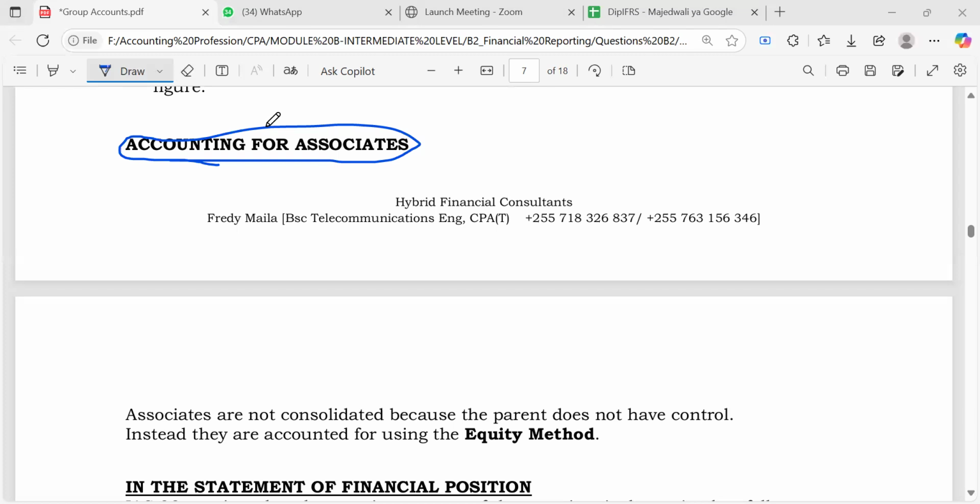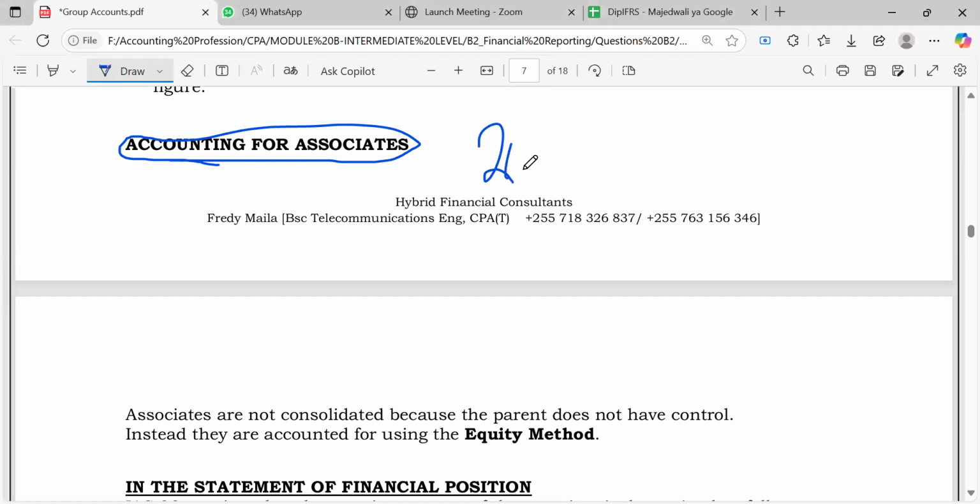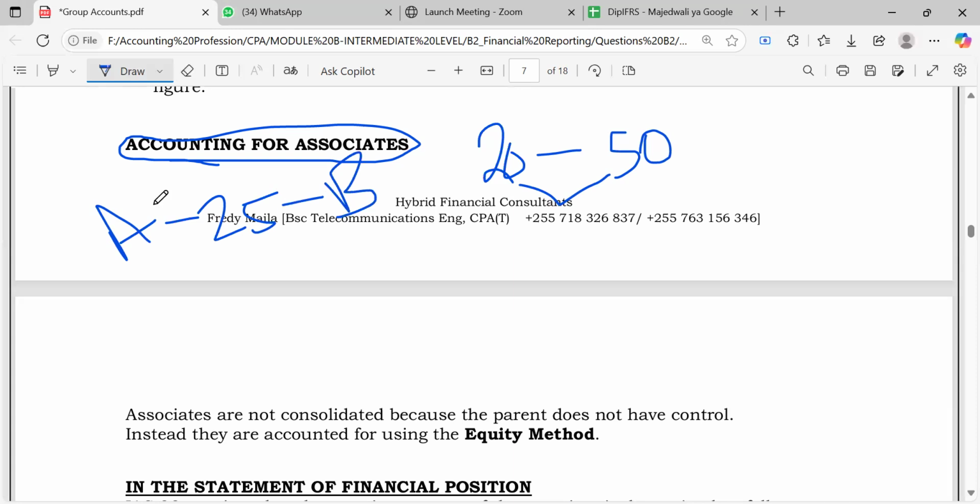What I'm saying is, when we speak of accounting for associates, I think now you know what an associate is, right? An entity that another entity has a significant influence over. Not control, but just significant influence. And usually we consider 20% to 50% inclusive. If you own shares in this range, you would say you have significant influence, and you can say that company is an associate to you. So if A, for example, owns 25% in B, it means B is an associate of A.